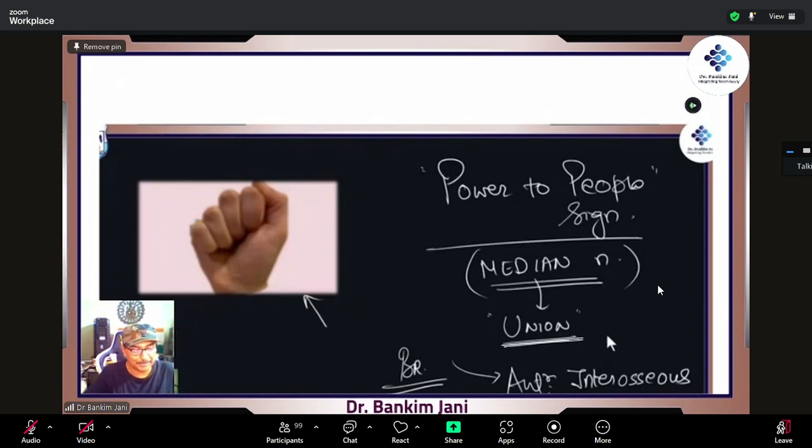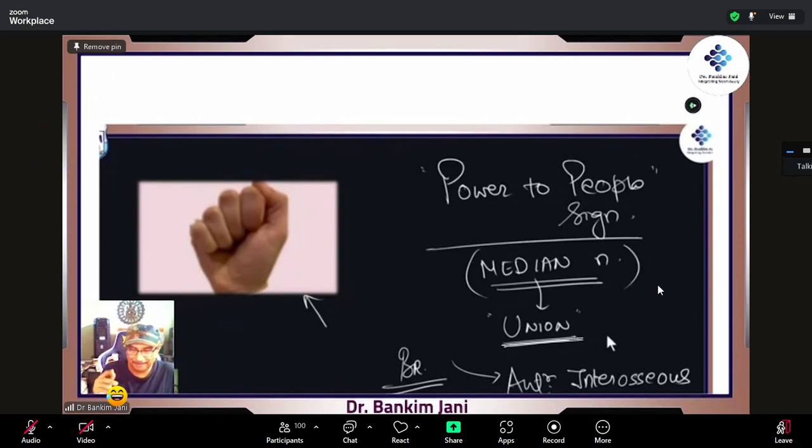It used to happen like that many times when we used to go to Golden Qatar. Golden Qatar was the name of the theater of the Indian Army. So we used to go for movies over there. In the movie, when something like this used to come, we would say, see, which union now? Not union now, I mean median now. So median nerve is there.